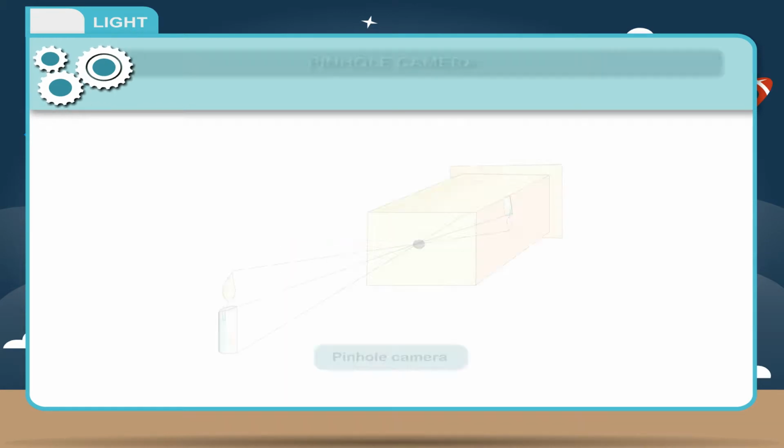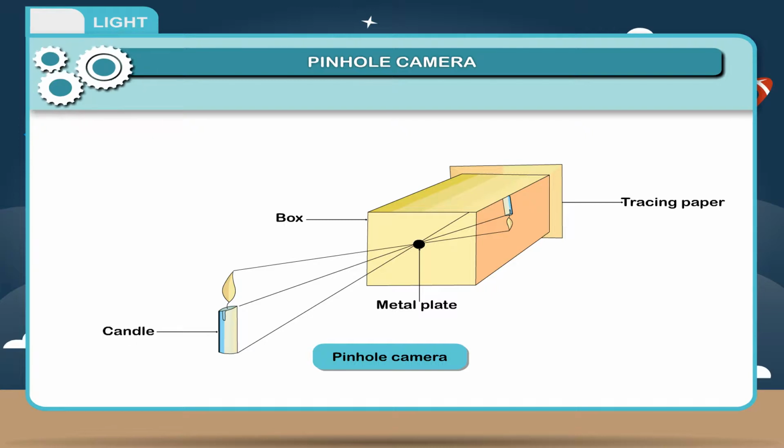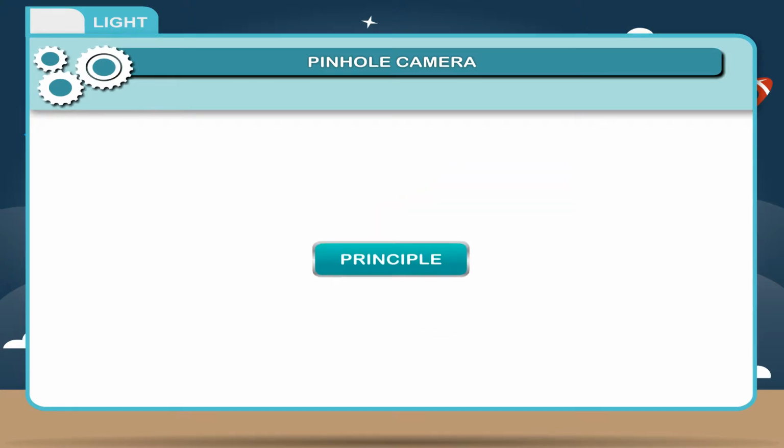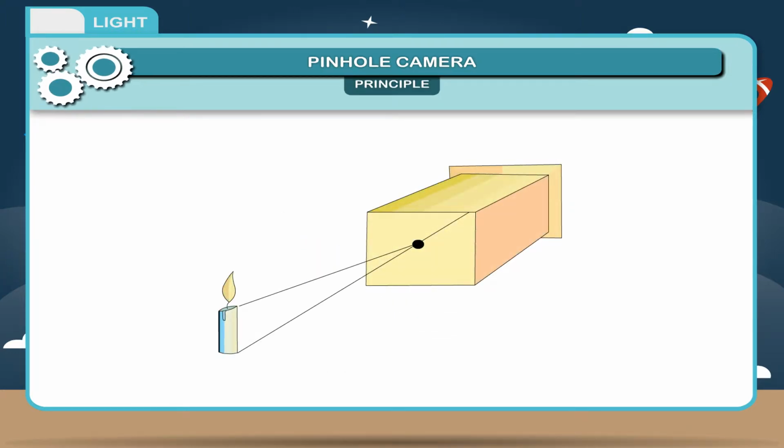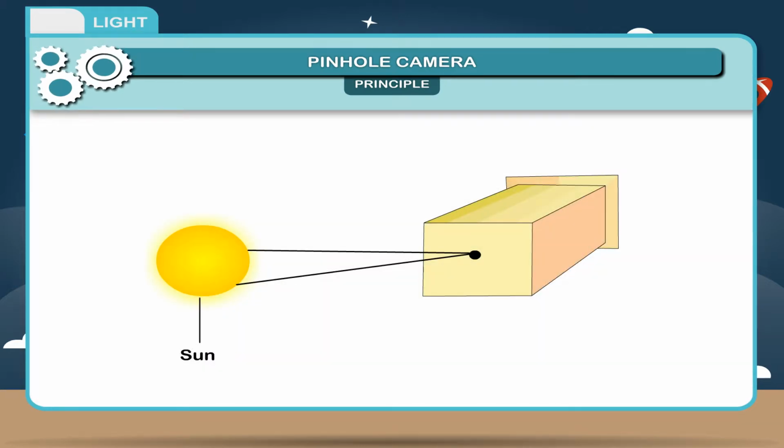Pinhole camera. A pinhole camera is a simple camera without a lens. A pinhole camera consists of a box with a small hole in a metal plate at one end and a screen of tracing paper at the other end. When the pinhole is pointed at a light source, such as a candle, an image of the candle will appear on the screen. Principle. It is based on the fact that light travels in a straight line. It was first used to view a solar eclipse to avoid any damage to the eyes.